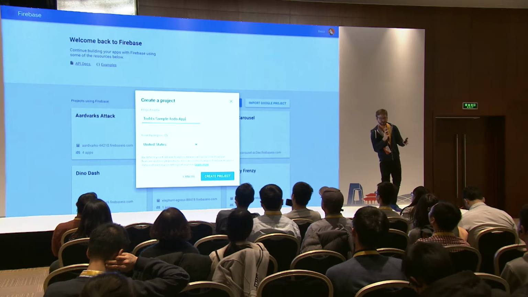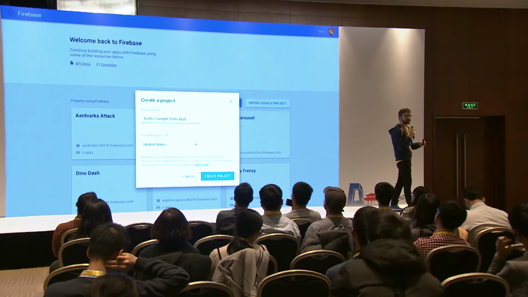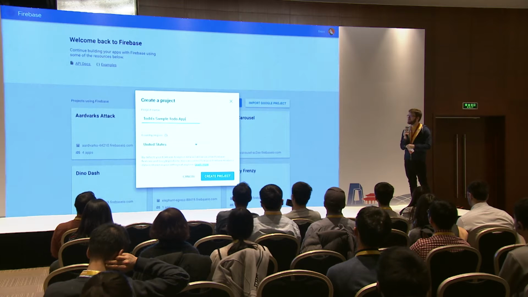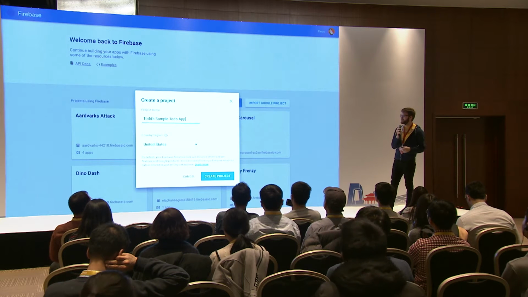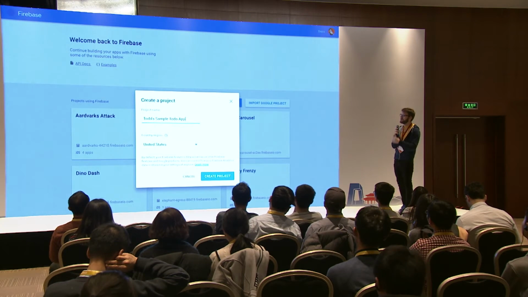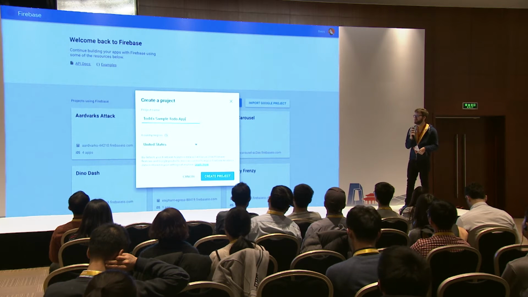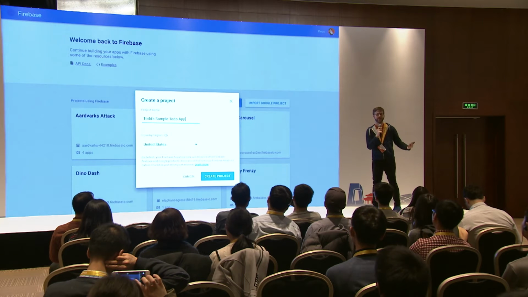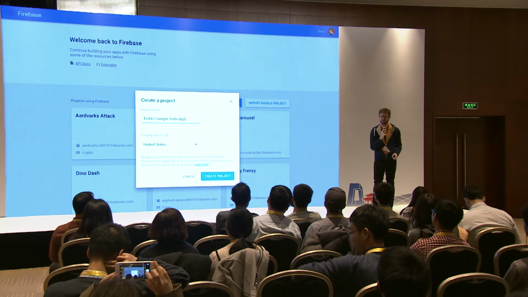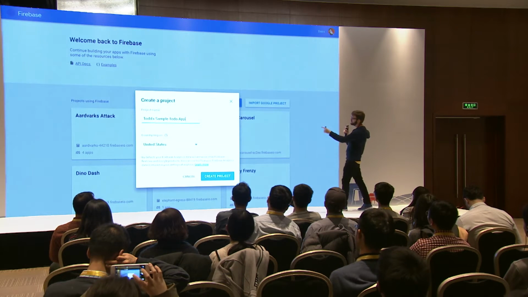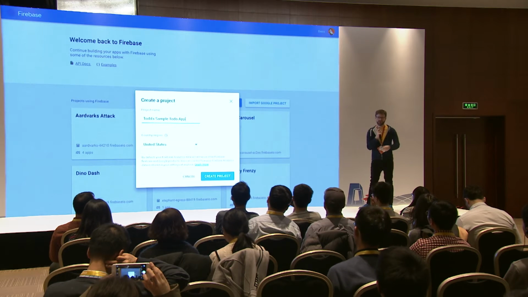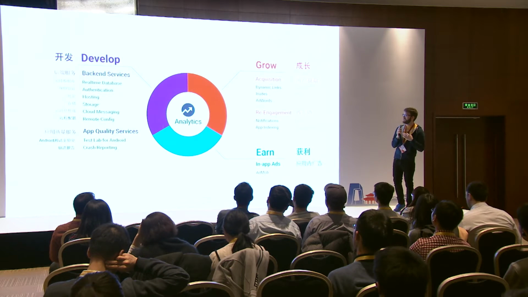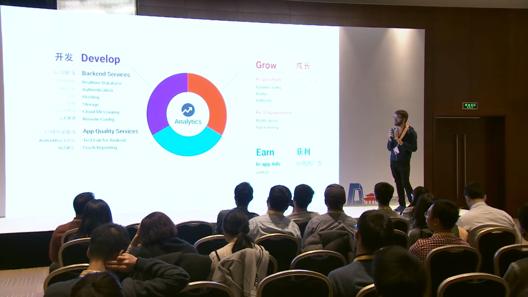So first, if you want to get started with Firebase Analytics, if you want to walk out of here today and get Firebase Analytics inside of your mobile app, you go to firebase.google.com or the Chinese localized equivalent and create a new Firebase project. Takes like 2 seconds. If you have an existing Google project, maybe you have Google Sign-In enabled on another project, you can hit this handy Import Google Project button, and that will bring it in and turn it into a Firebase project. Once we have that, we can go and enable analytics.